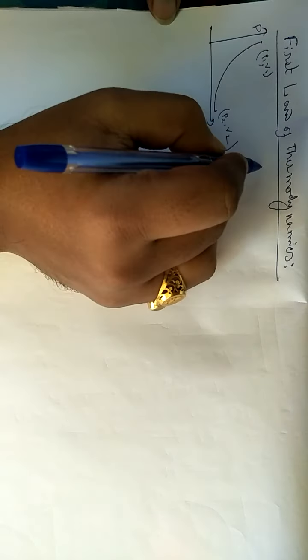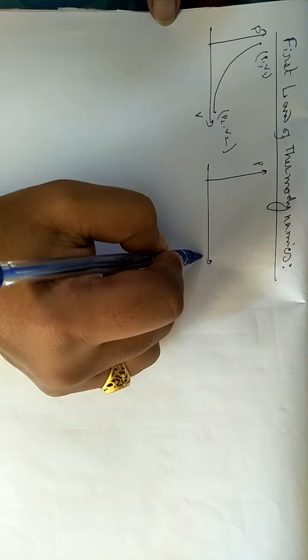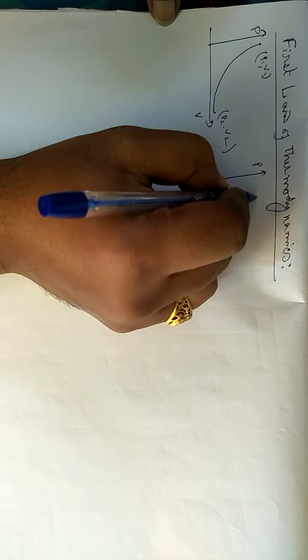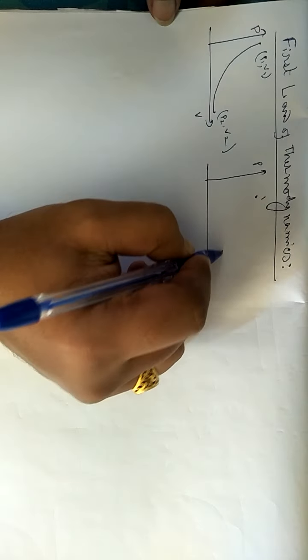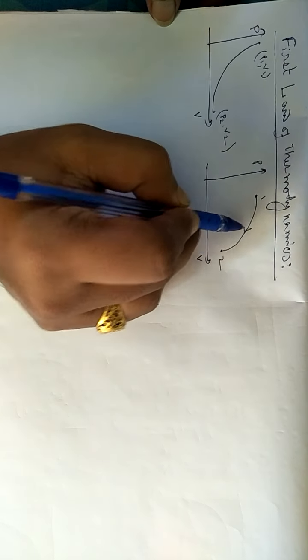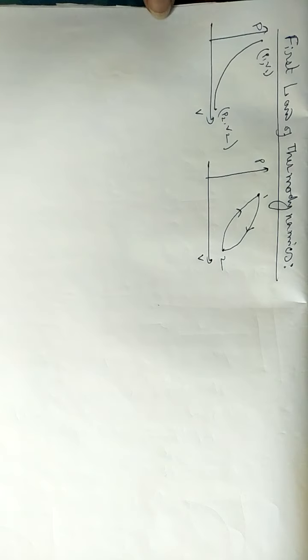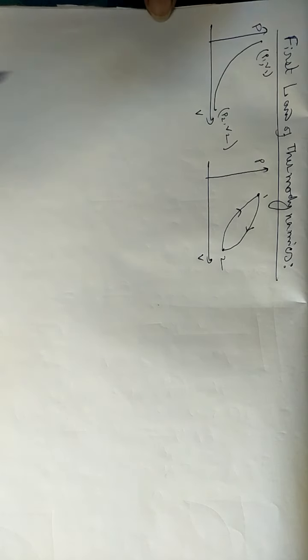Similarly, we have already learned that if I am having a PV diagram like that, and I am having the first state here and the second state here, and the system undergoes a change like that with an arrow sign and comes back to the initial state like that, then this process will be called a cyclic process.